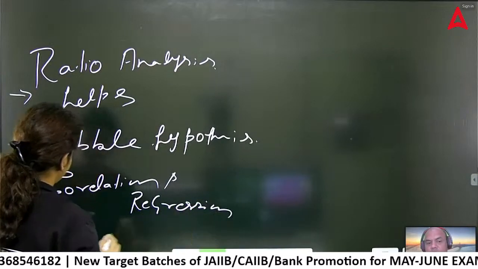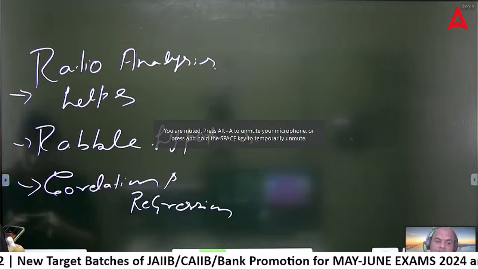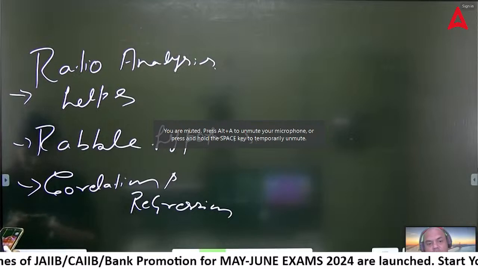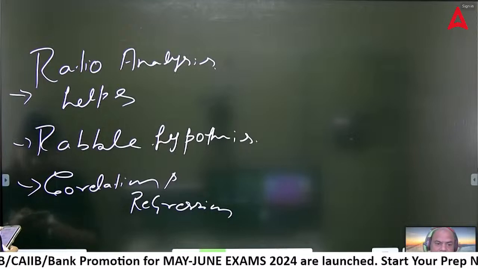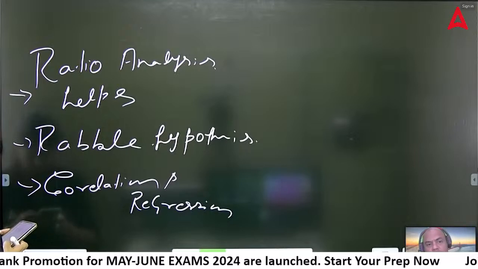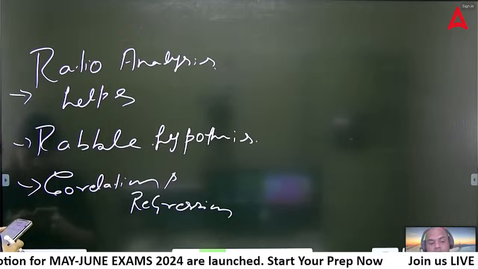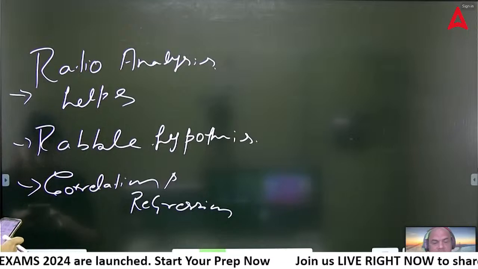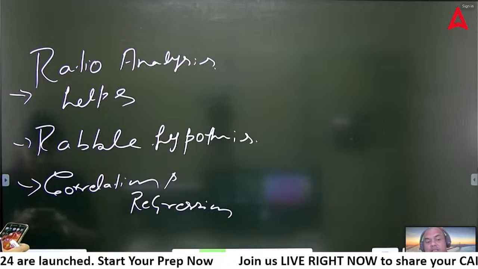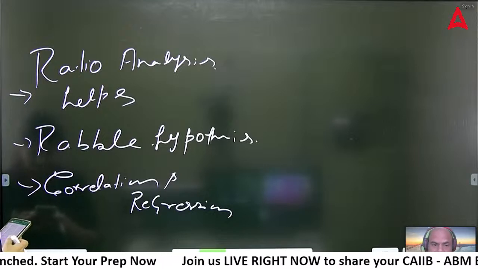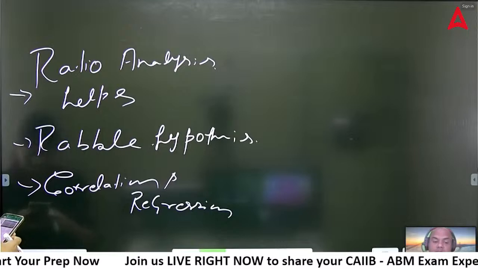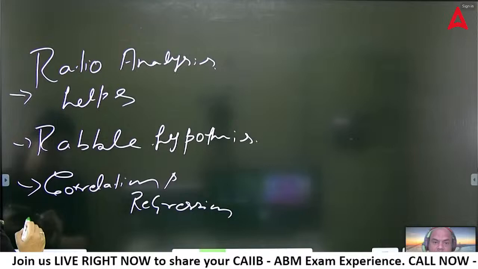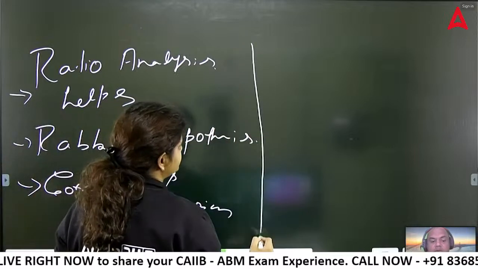Time series and correlation. As I've told you many times, time series is a smaller brother of correlation. Once you understand correlation, time series is very easy. Same thing was asked over here. Both the numericals were asked, correlation and time series. Those who have attended the classes or the YT sessions will definitely be able to solve this. In yesterday's marathon, we also covered this numerical on correlation and time series. So those who have attended it will definitely know this.